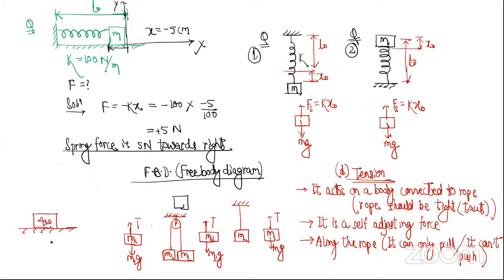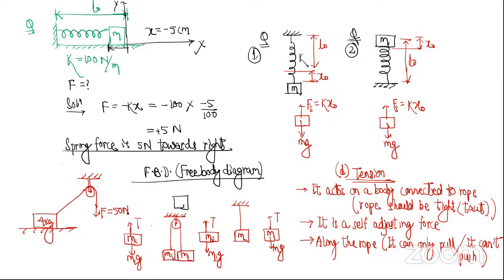Look at this. This is a 4 kg body. Let's say I'm pulling it like this, with a rope. है ना? With how much force I am pulling it? Let's say I'm pulling it with 50 Newton.